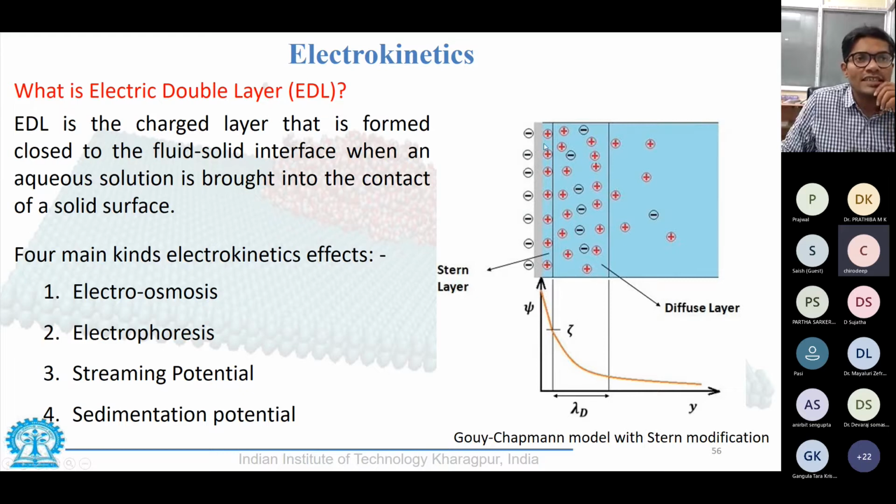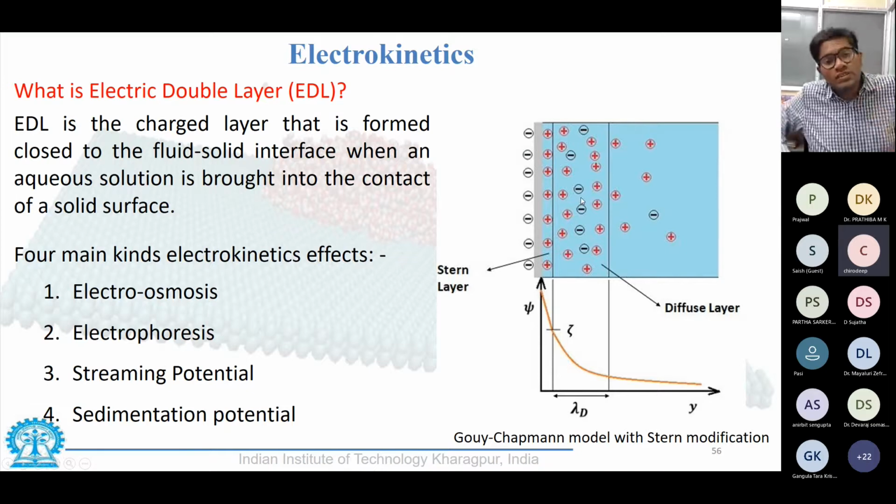By electrostatic interactions, the positive charges would be aligning themselves along with the stationary charges on the wall. However, because of the thermal motion, certain positive and negative charges would be randomly moving in the next layer. As a result, you have a more or less immobile layer, which is called the Stern layer, and a mobile layer, which is called the diffuse layer.